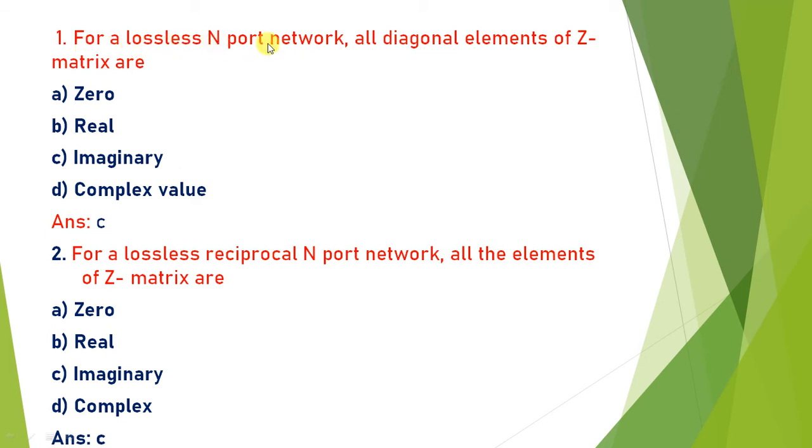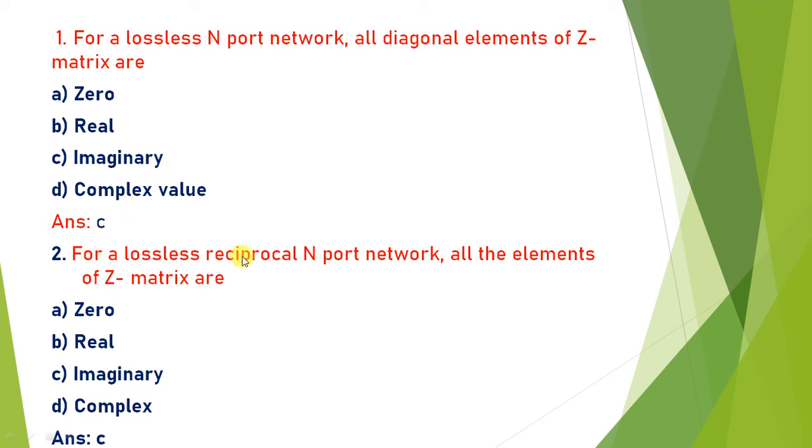For a lossless n-port network, all the diagonal elements of the Z matrix are what? What is a lossless network? A network is said to be lossless if all the diagonal elements are purely imaginary, and it does not contain any real number. A lossless network means no loss at any of the ports. So for a lossless network, all the diagonal elements are always imaginary. So the answer is C. Next, question number 2.